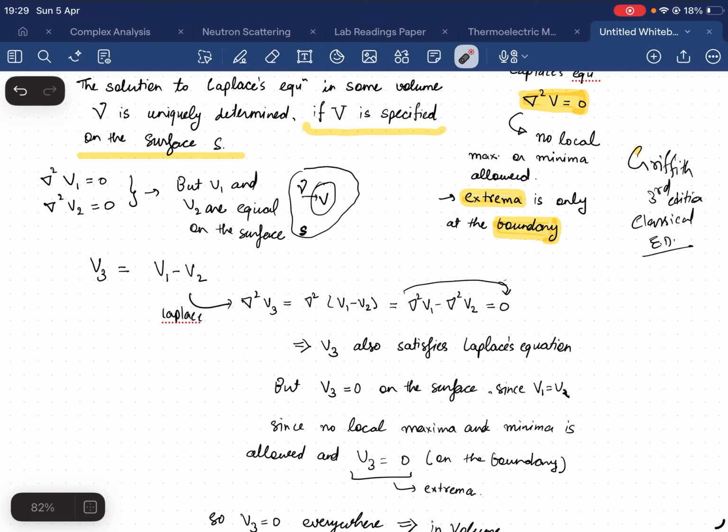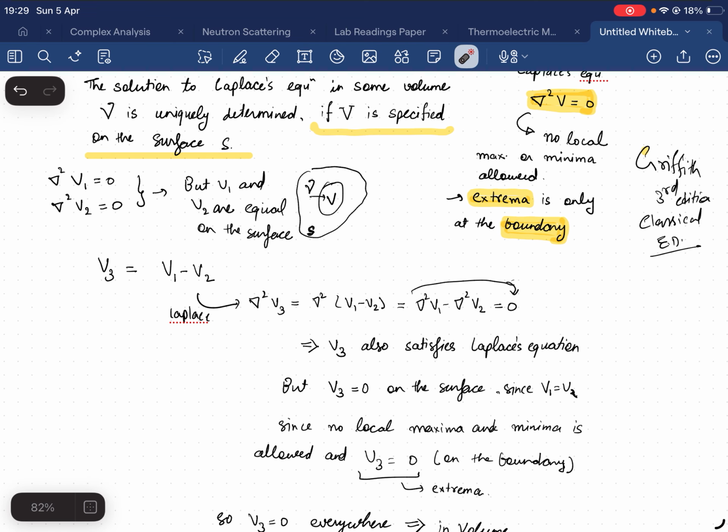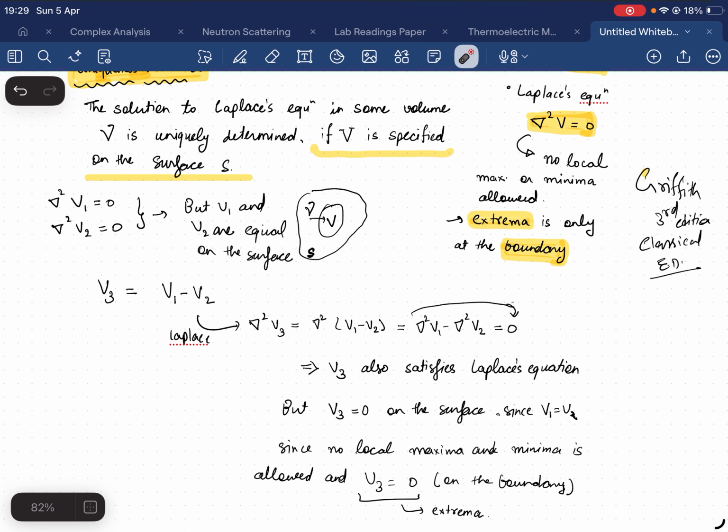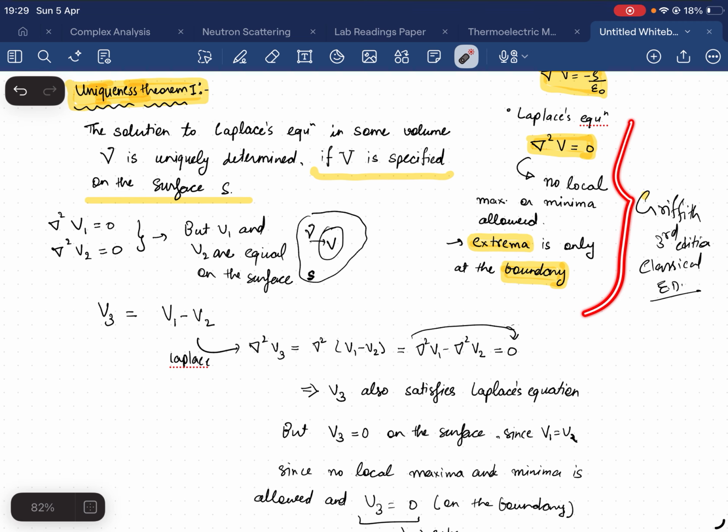Which implies if V1 and V2 are equal on the surface, if we define a unique potential V on the surface, this uniqueness theorem says inside the volume V, there should be one and only one value of the potential V. I hope you understand this uniqueness theorem. You just have to follow this property, and if you follow this property, this uniqueness theorem can be easily proved.